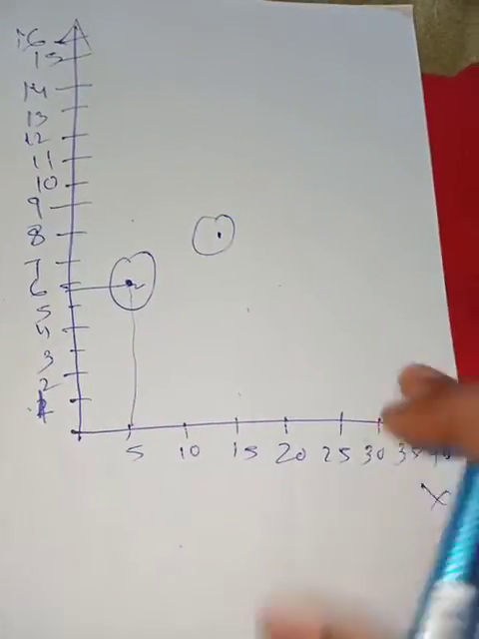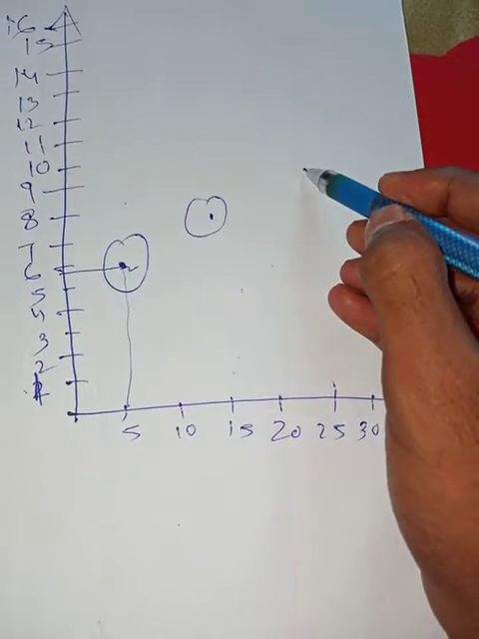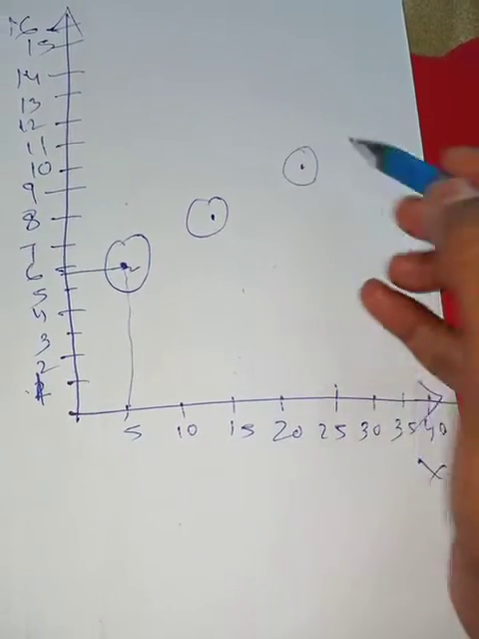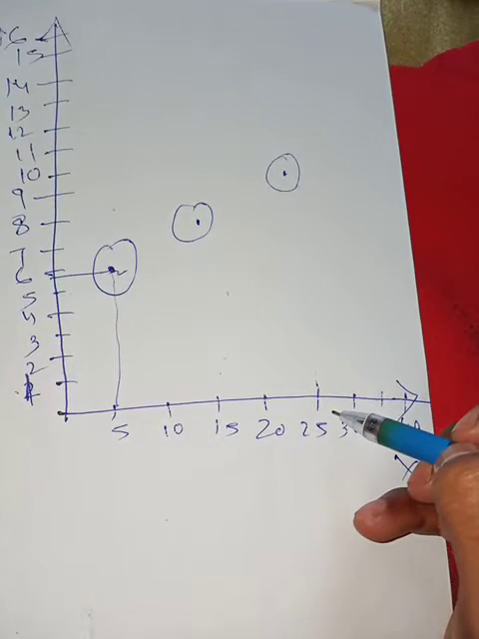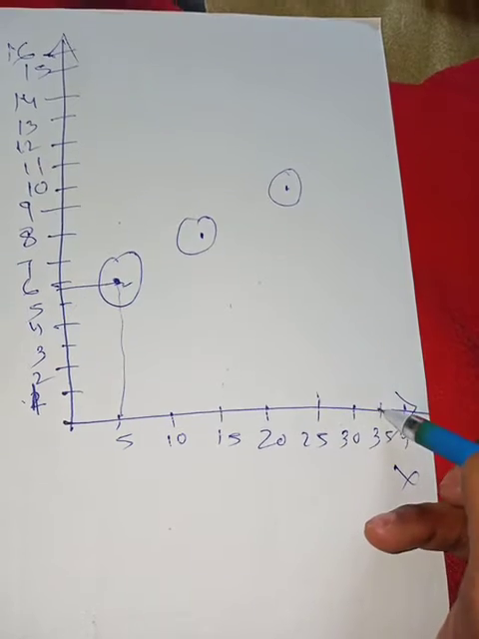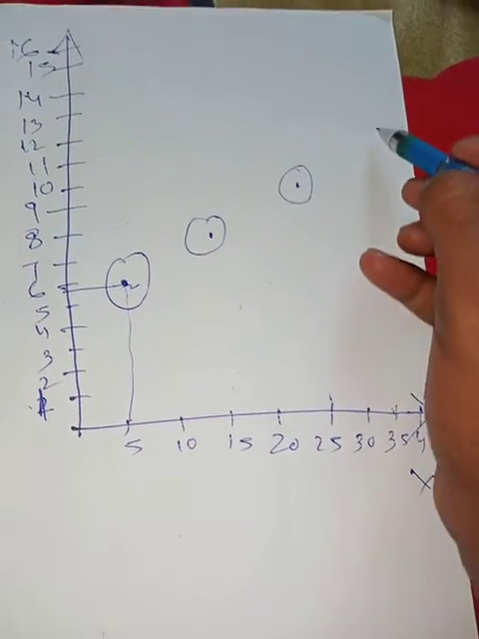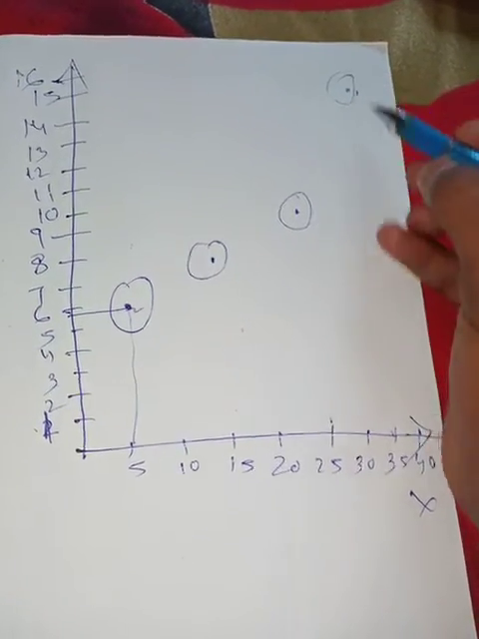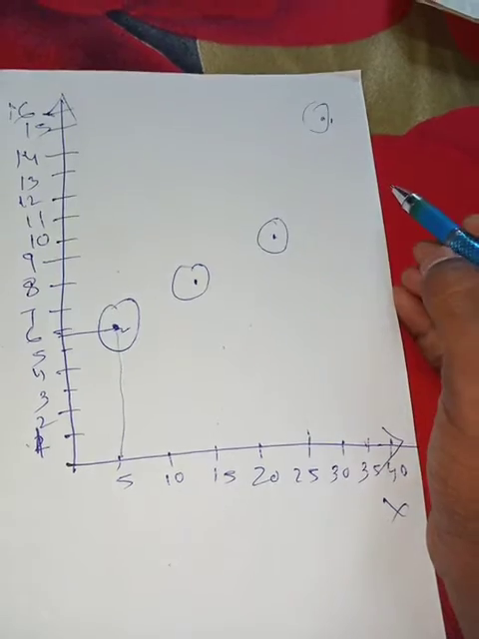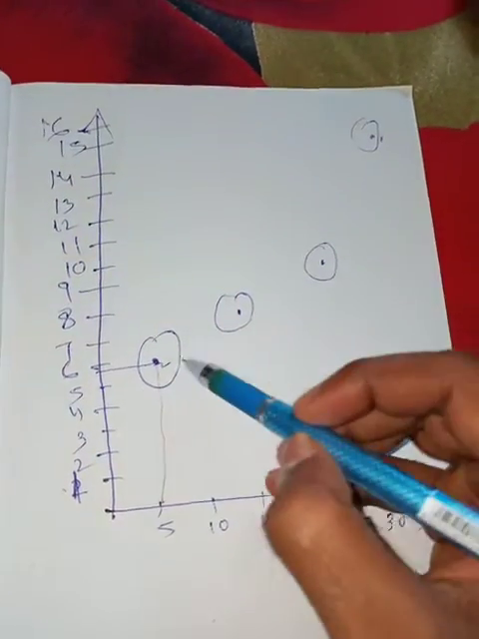Then 25, 10. So the point is here. 35, 15. So that is here. Next 45, 16. The space is not there, so I am not drawing.